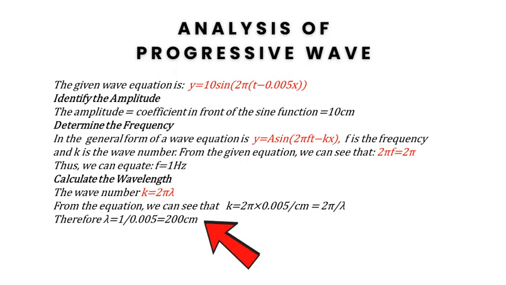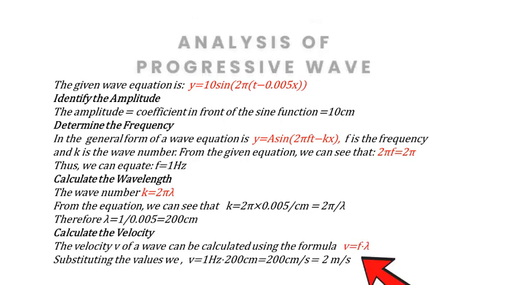Calculate the wavelength. The wave number k equal to 2 pi by lambda. From the equation, we can see that k equal to 2 pi into 0.005 per centimeter equal to 2 pi by lambda. Therefore, lambda equal to 1 upon 0.005 equal to 200 centimeters.